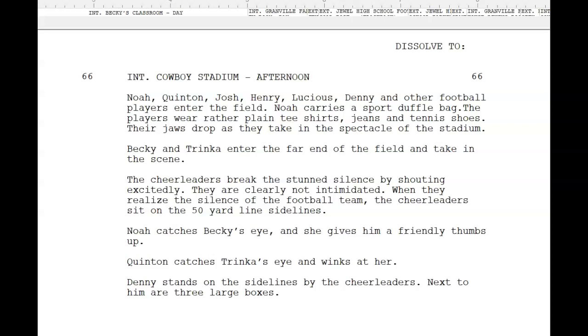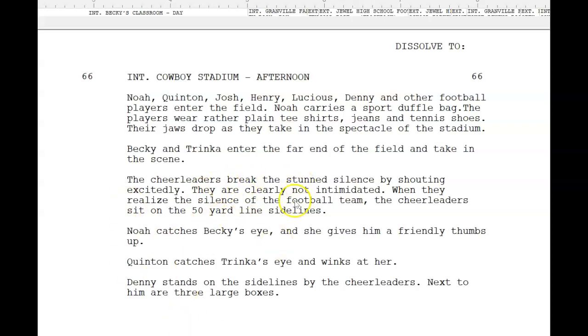And I have decided that these cheerleaders are the heartbeat of the team. The cheerleaders don't have any lines. They are peripheral characters, but in my experience as an educator, and as the coach of a number of cheerleading teams, I believe that they are the heartbeat of the team.